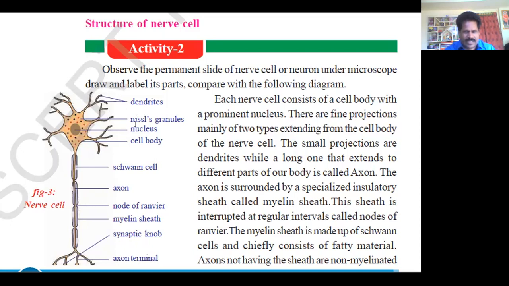Some projections arise from the cell body. They are called dendrites. This shows the dendrite spots. And another, the longest projection, appears on the nerve cell. It is called the axon. The axon has a myelin sheath.